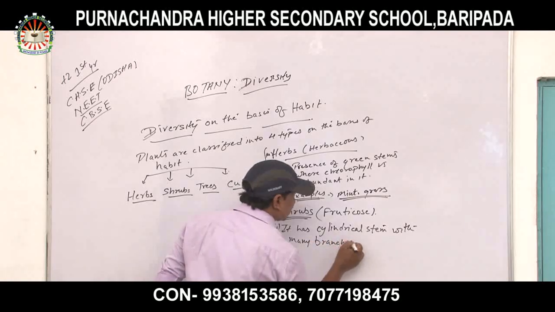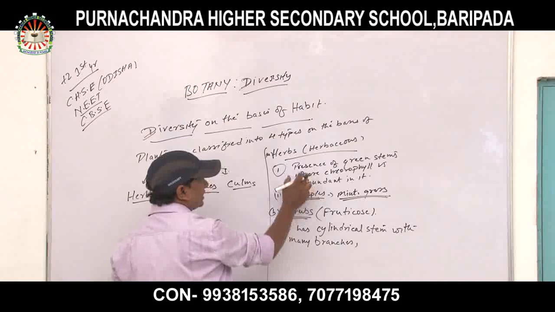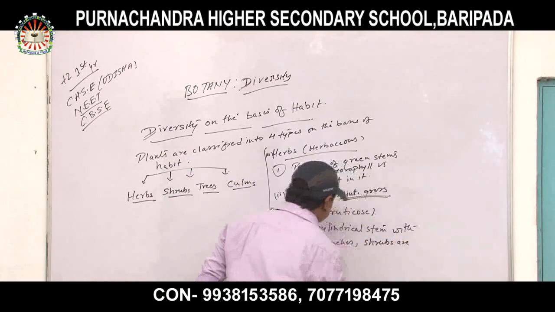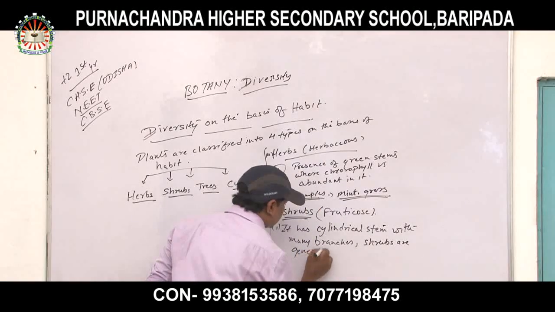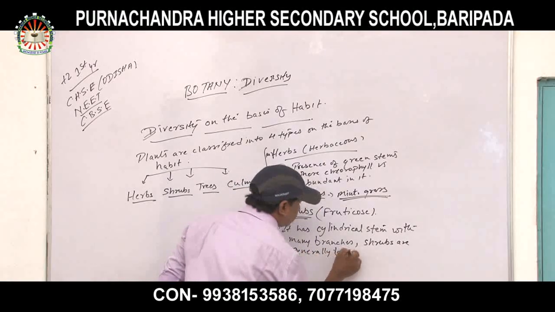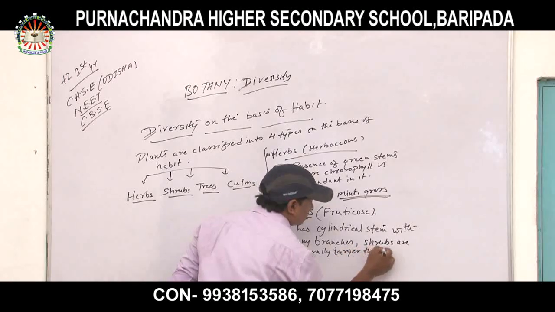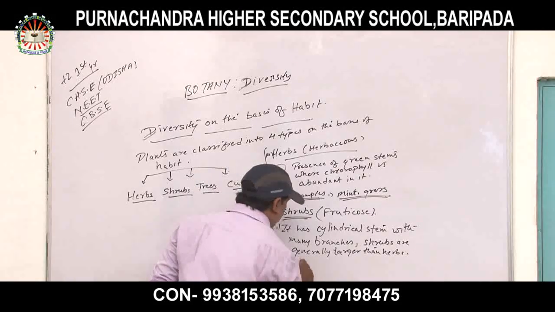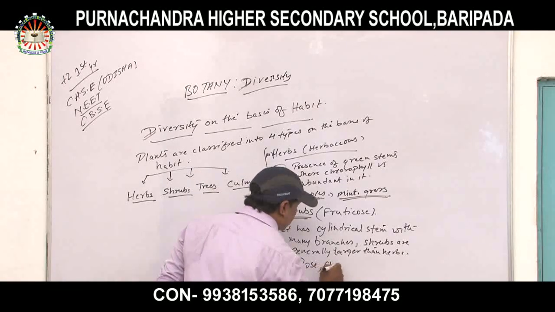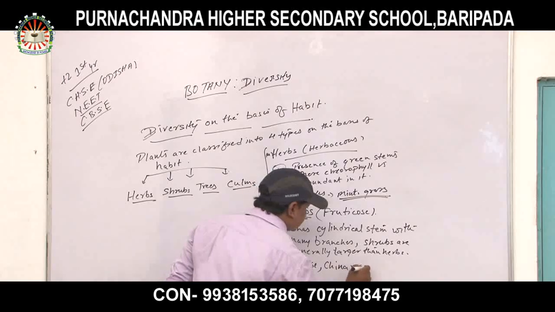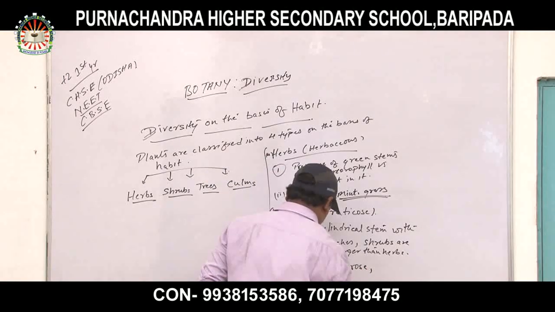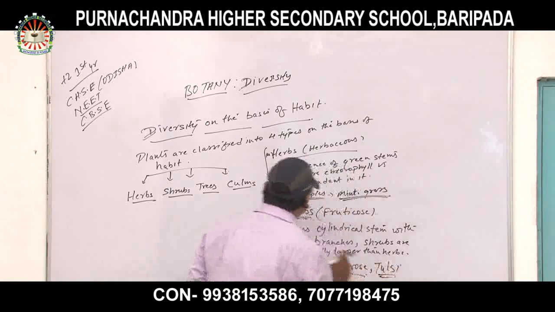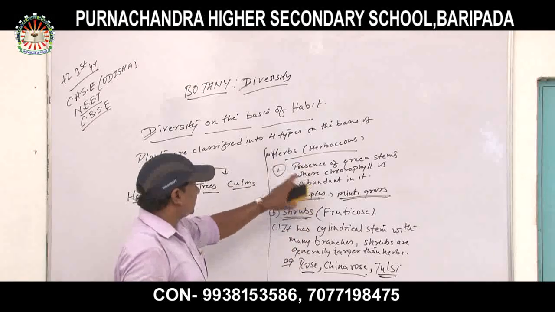Shrubs are generally larger than herbs. Examples of shrubs: rose, China rose, and tulsi.